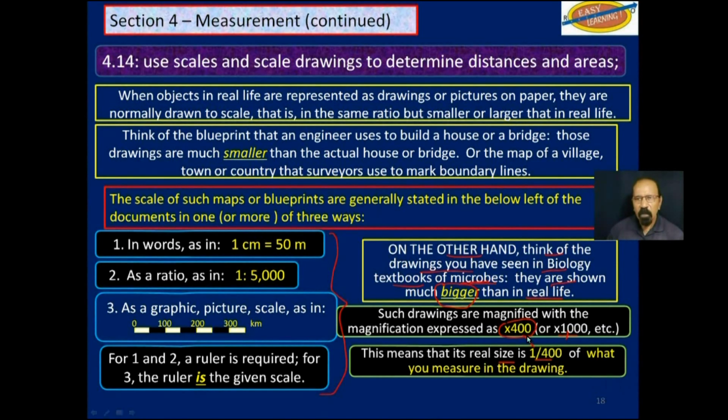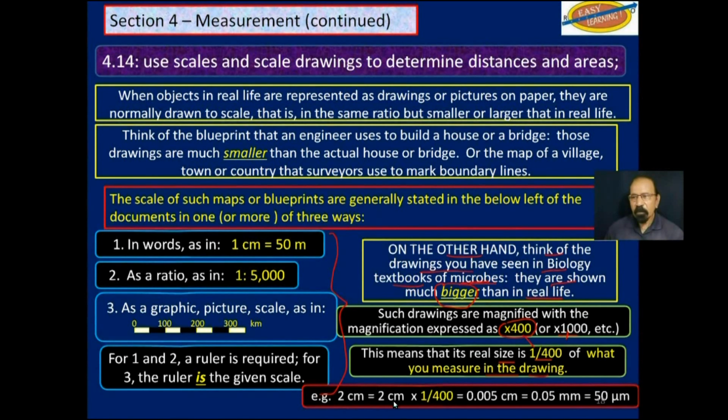Now, this means that the real size is 1 400th for that one of what you see in the drawing in your book, or what you measure in the drawing in your book. So for example, 2 centimeters is not really 2 centimeters, it's 2 multiplied by 1 over 400, which gives us 0.05 millimeter or 50 micrometers.